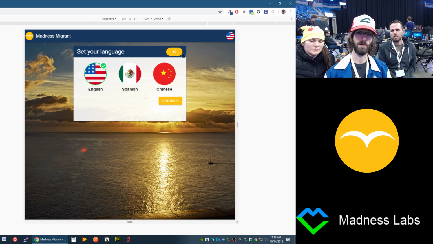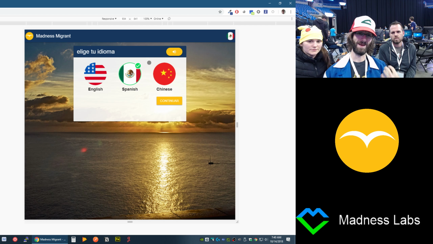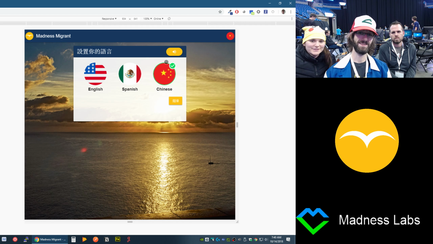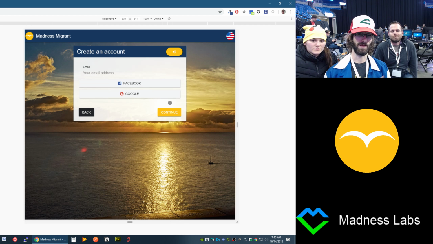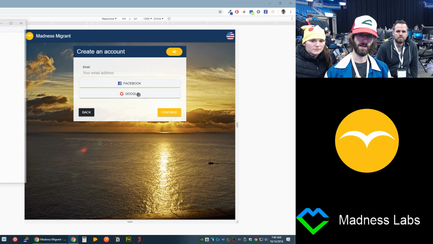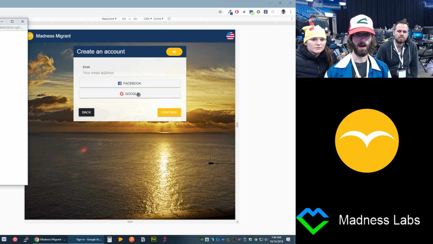So we went ahead and built a component that would do speech synthesis in their native language. If you select Spanish, you can have it actually speak in Spanish and Chinese, etc. And you could run through that whole process without even having to read. It'll actually read the screen for you. We can continue here, and I'm going to go ahead and log in with my Google account. And we have Google, Facebook, and email login links.